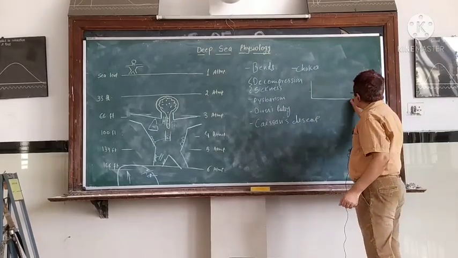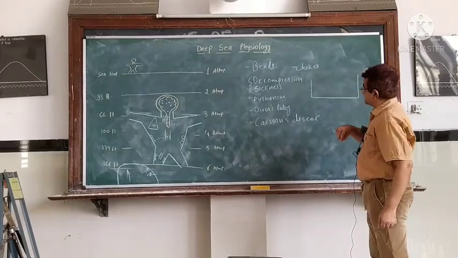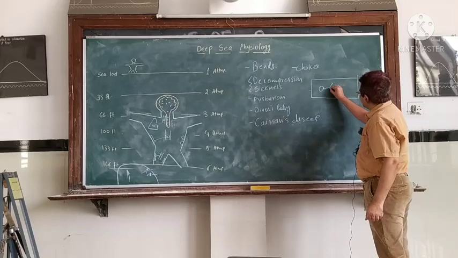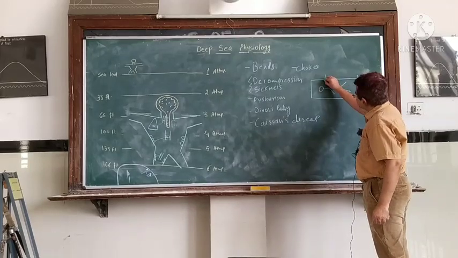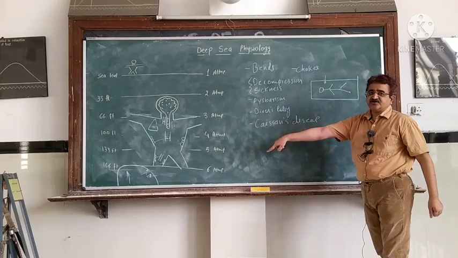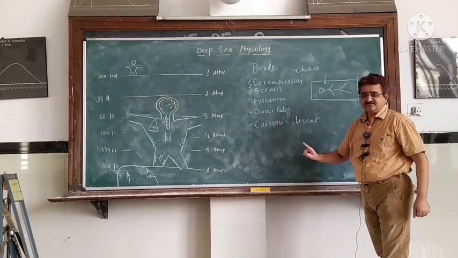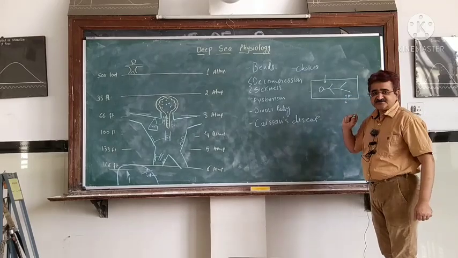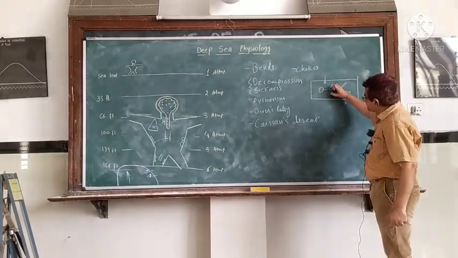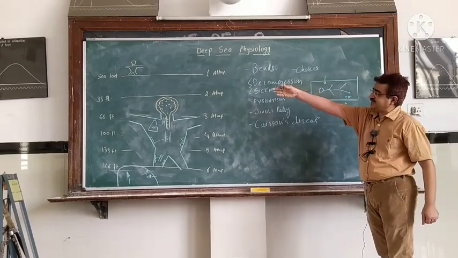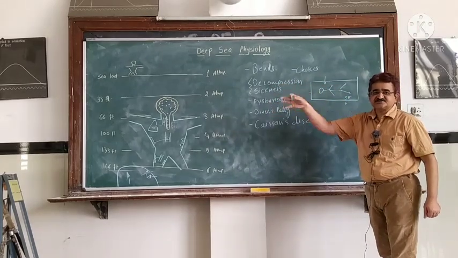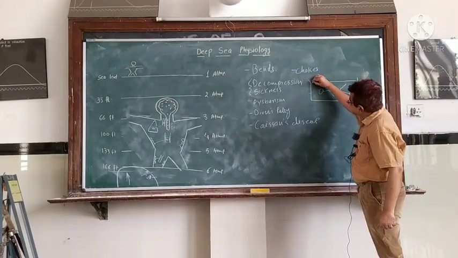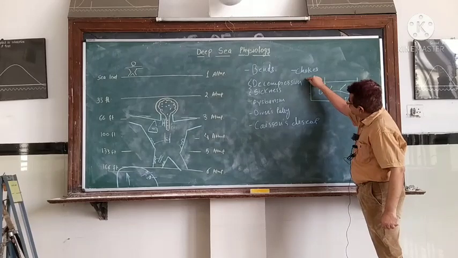The person is put into the compression chamber, and the pressure in the compression chamber is increased to equal the pressure at the deep sea level. That is, it may be 5 atmospheres, it may be 6 atmospheres, etc. Because of the increased pressure, all the gases will go back into the nervous system, adipose tissue, etc. Then slowly, with the help of a tube, the air is blown out.